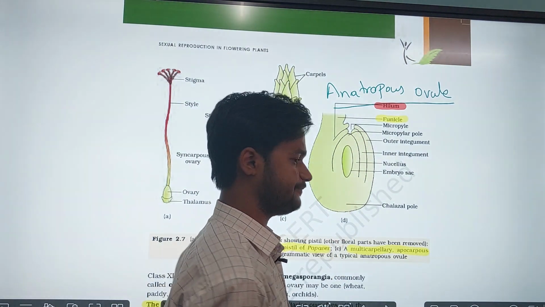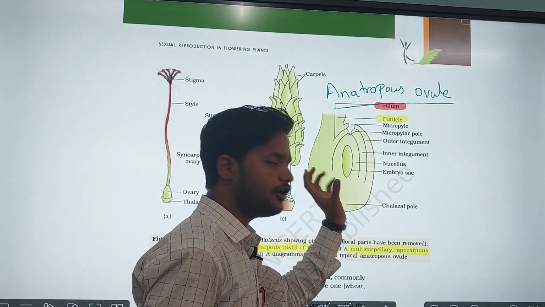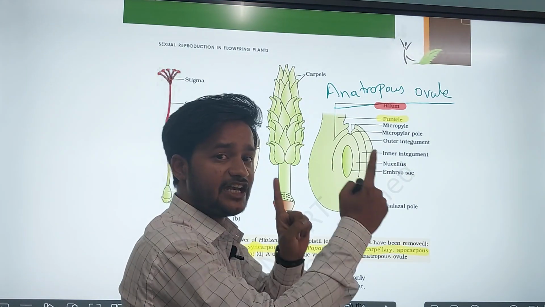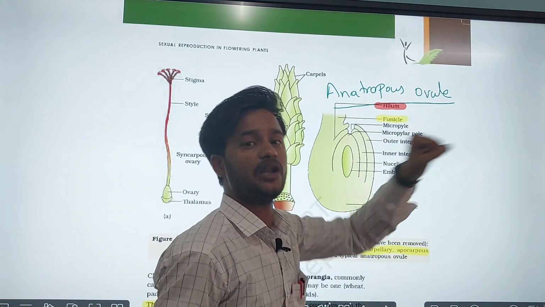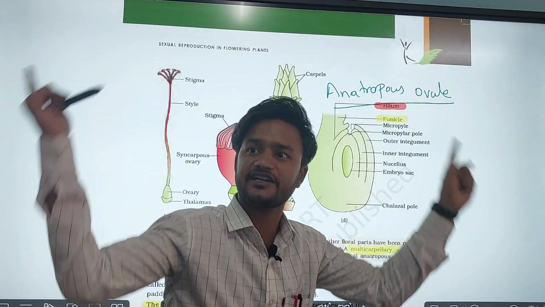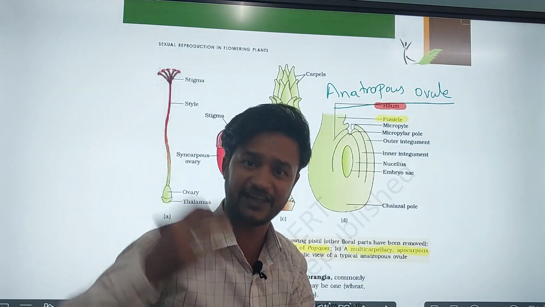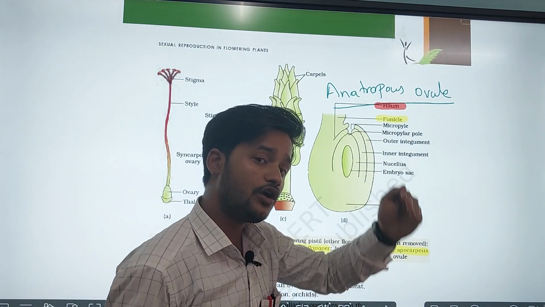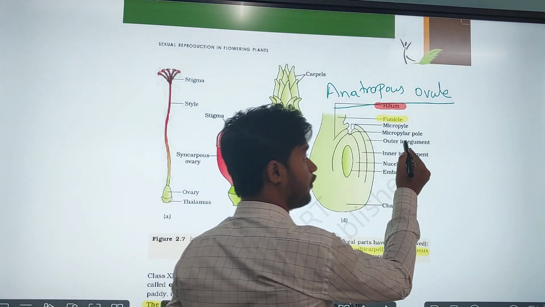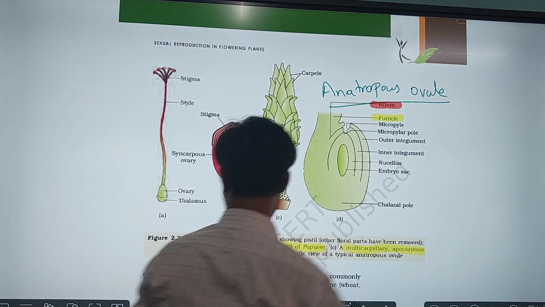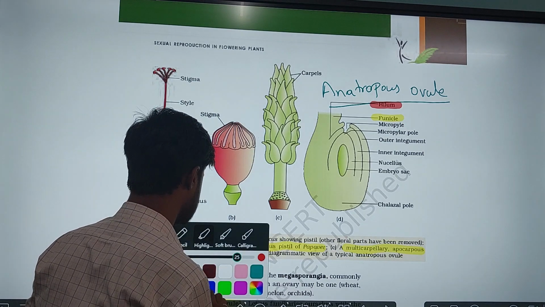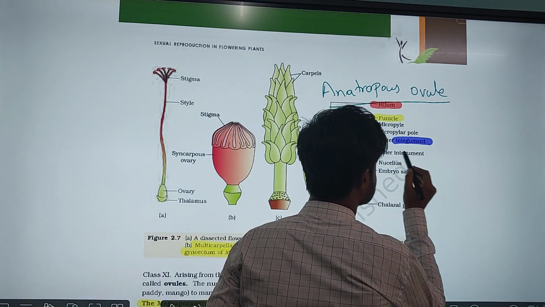Okay, the next one. The ovule body is protected by one or two envelopes, or one or two covering layers. What are those one or two covering layers called? Integuments. Those one or two covering layers are referred to as integuments, right?